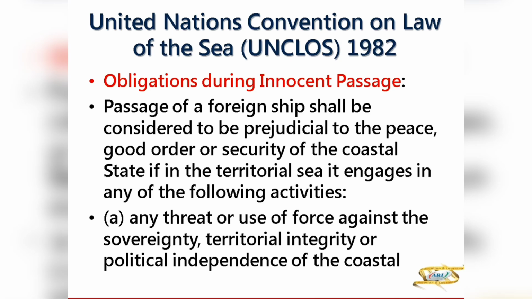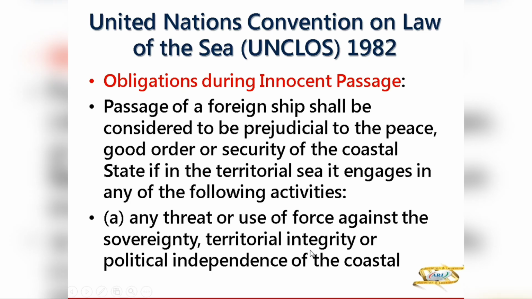Now, what are the obligations during innocent passage? Passage of a foreign ship shall be considered prejudicial to the peace. Prejudicial to the peace means against the peace or conflicting with the peace, good order or security of the coastal state, if in the territorial sea it engages in activities that create these kinds of problems.